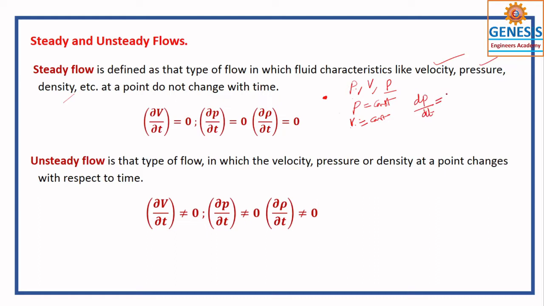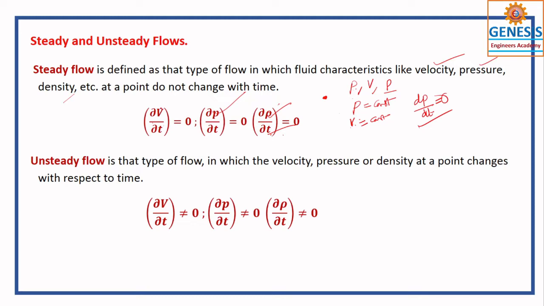dP by dt is equal to 0, or the partial derivative dou P by dou t is equal to 0, you can also use this. That means the density does not vary with respect to time. The change in density with respect to time is 0.